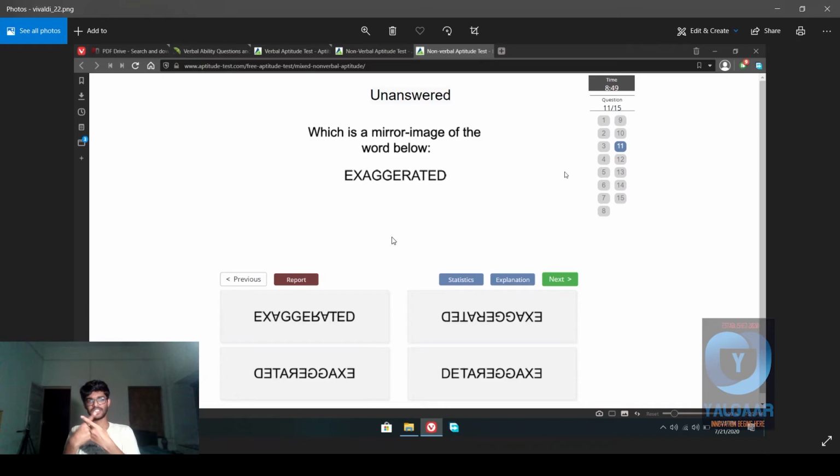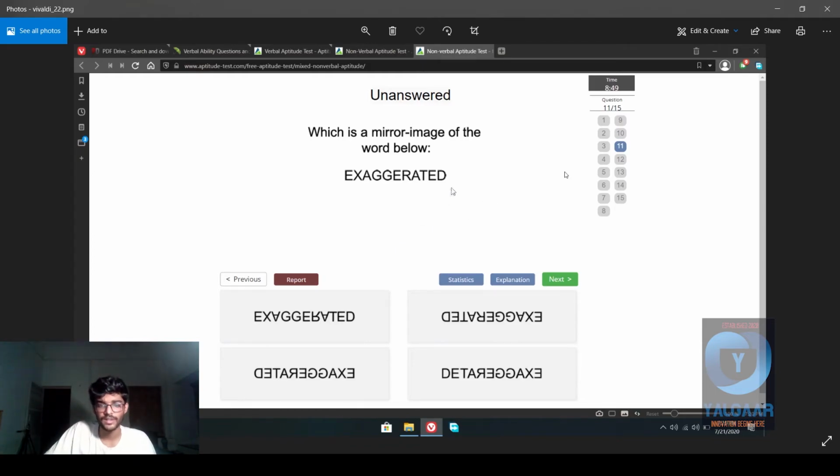Similarly, X will look the same either way. A will also look the same either way. The G, however, it will go like this, right? So both G's will go like this. Again, E will go like this, so it will come back. Then we have R, which will be shifting that way. A stays the same, T stays the same. E again will shift that side, and D will shift that side.